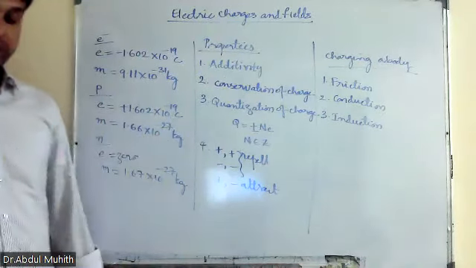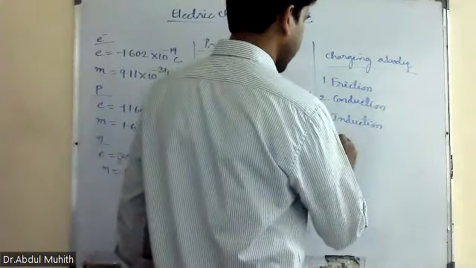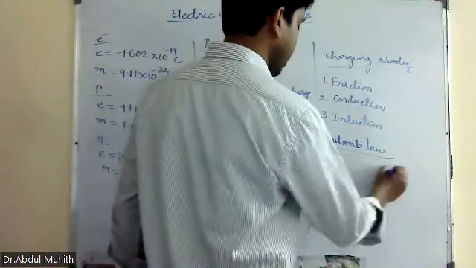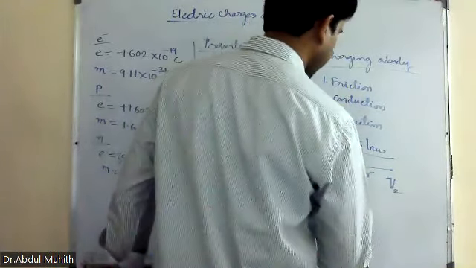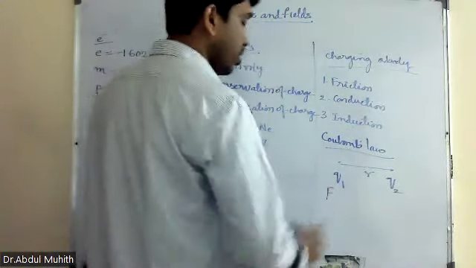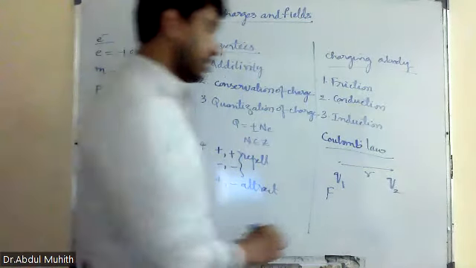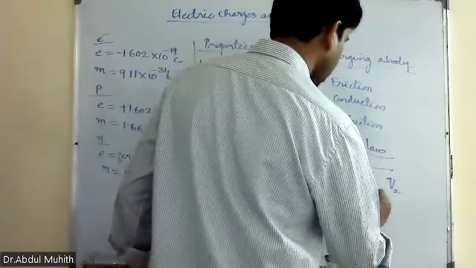Next, after that, we did Coulomb's law of electrostatics. So what is Coulomb's law? Suppose there are two charges Q1 and Q2 separated by a distance r. The force of attraction or repulsion is directly proportional to the product of the charges and inversely proportional to the square of the distance between them. So the formula is F is equal to 1 by 4 pi epsilon 0 into Q1 Q2 by r square.